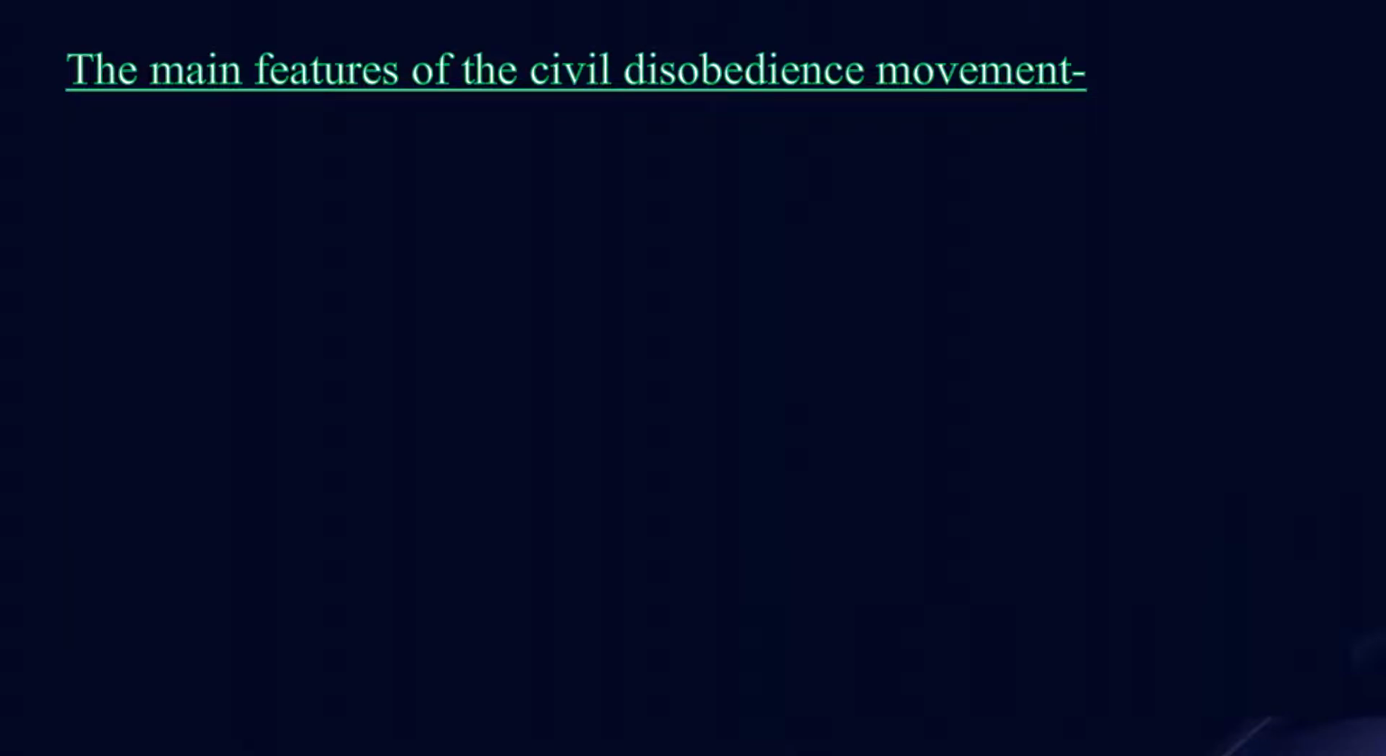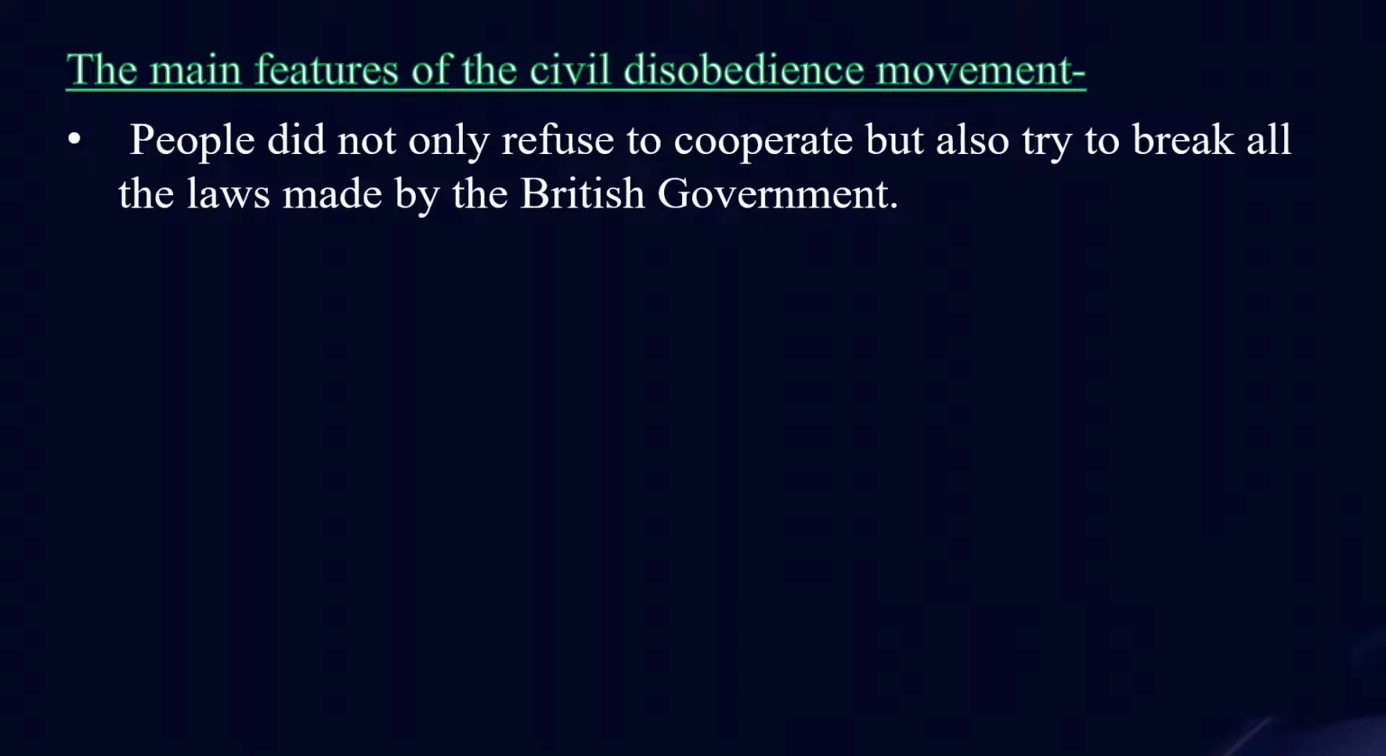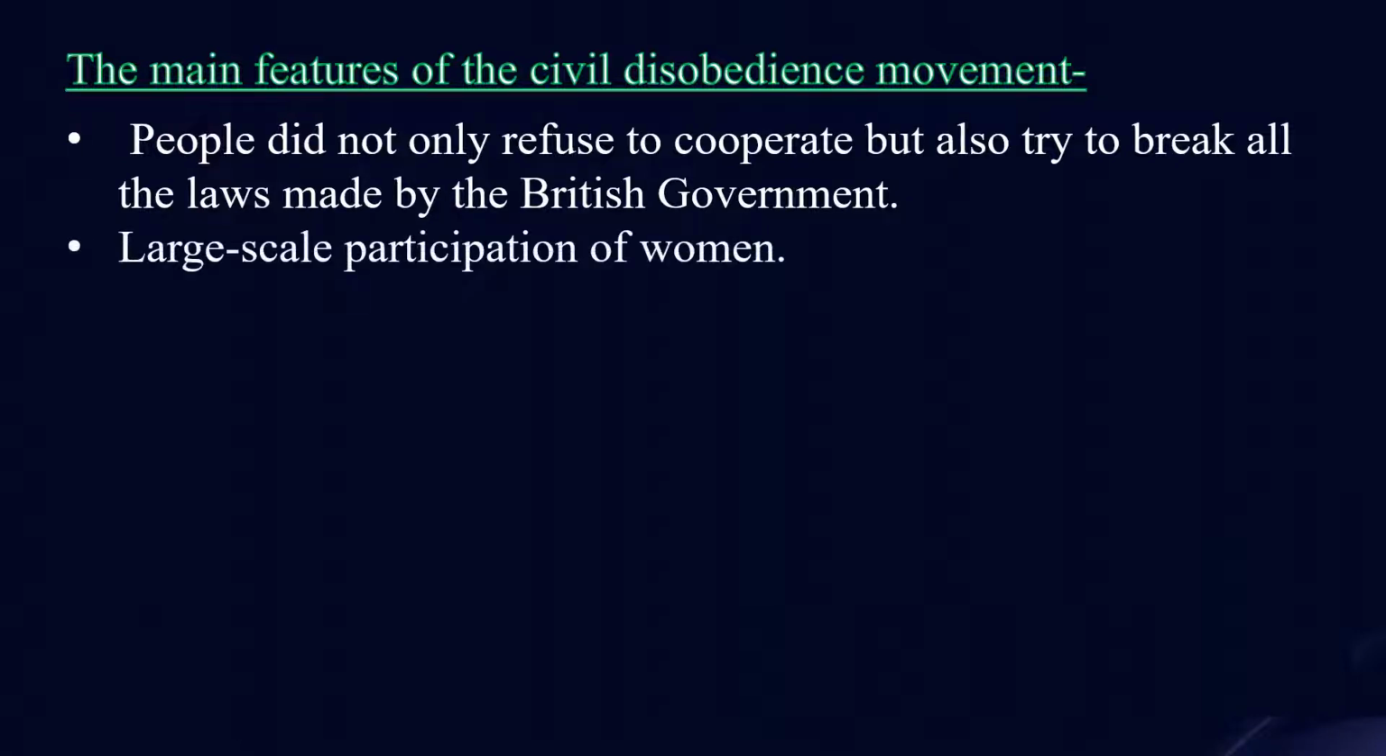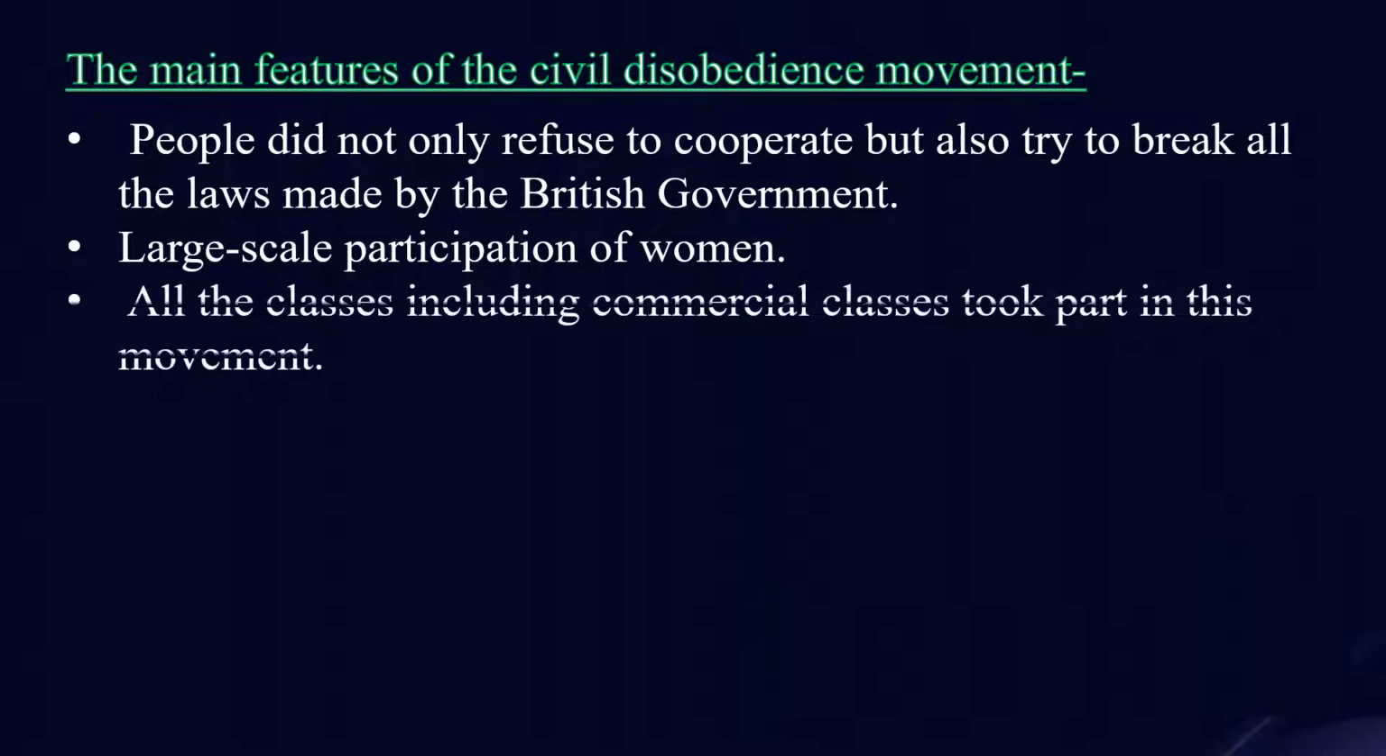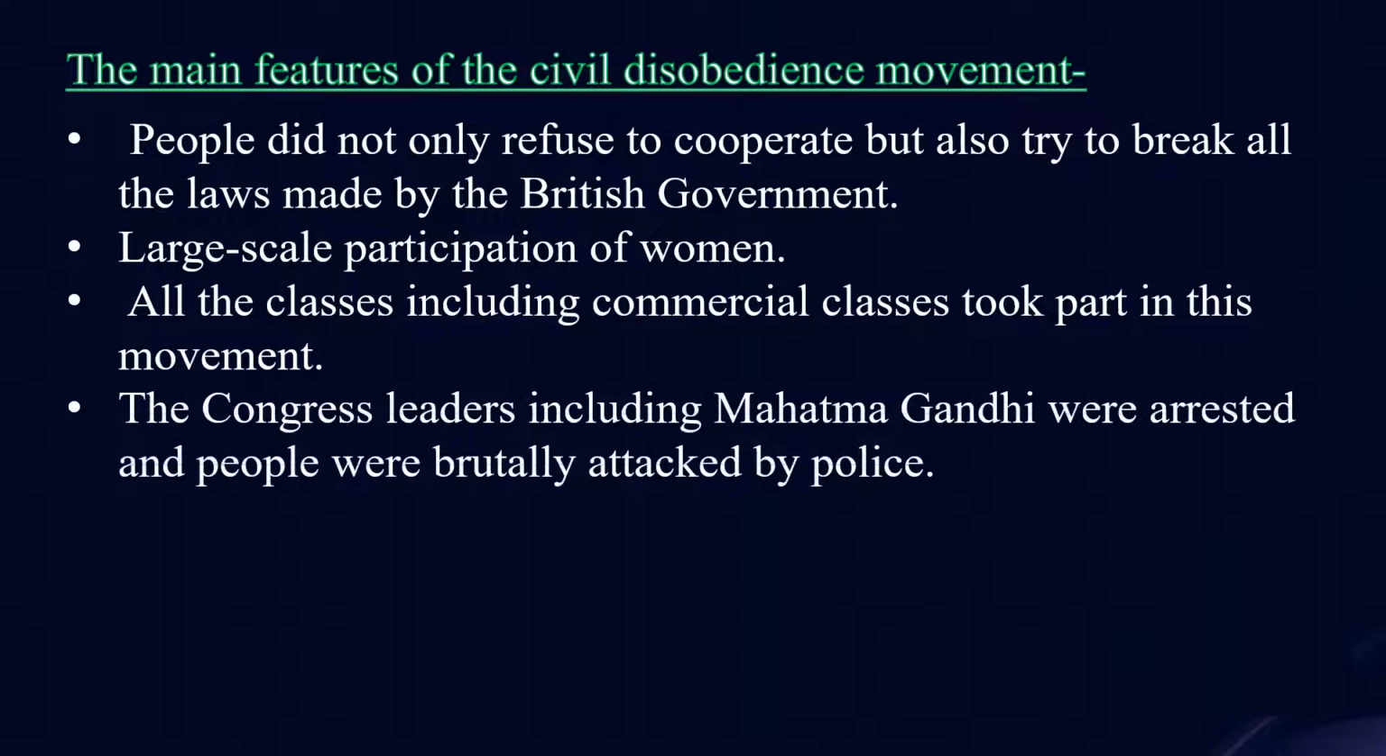Let's sum up the main features of the civil disobedience movement. The first is, people did not only refuse to cooperate with the British government but also tried to break all the laws made by the British government. And women also took part in this movement. A large number of women took part. All the classes, including the commercial class, took part in this movement, and the Congress leaders, including Mahatma Gandhi, were arrested and people were brutally attacked by police.